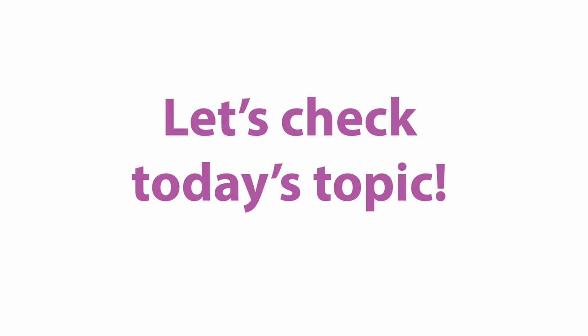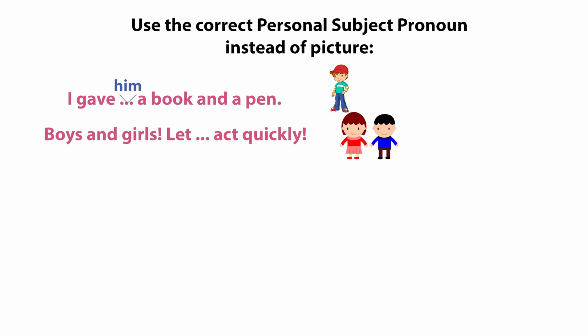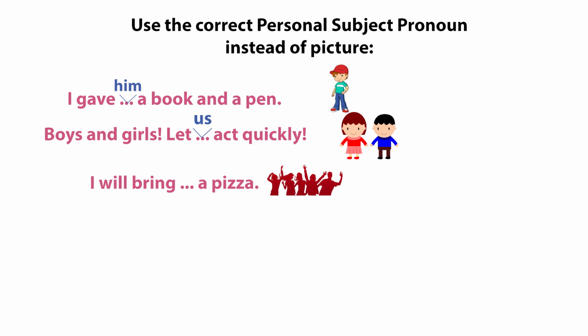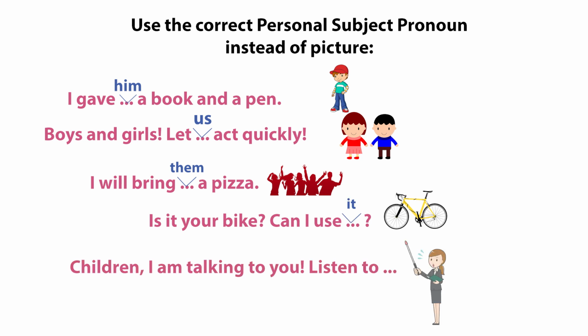Let's check today's topic. Use the correct personal object pronoun instead of the picture. I gave him a book and a pen. Boys and girls, let us act quickly. I will bring them a pizza. Is it your bike? Can I use it? Children, I am talking to you. Listen to me.